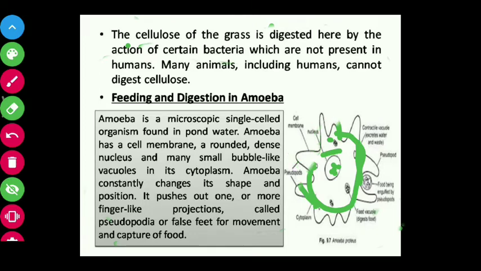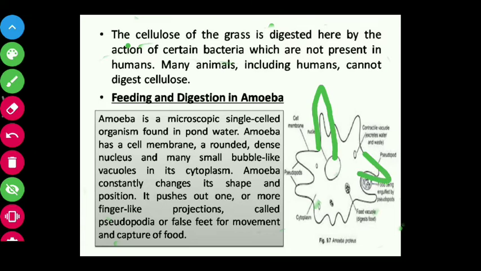Then amoeba constantly changes its shape. It does not have a fixed shape. It changes shape and position. It pushes out one or more finger-like projections. These finger-like projections are known as pseudopodia or false feet. The pseudopodia, or false feet, help in movement and for capturing food.